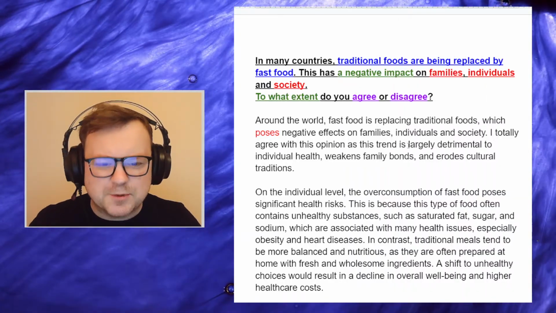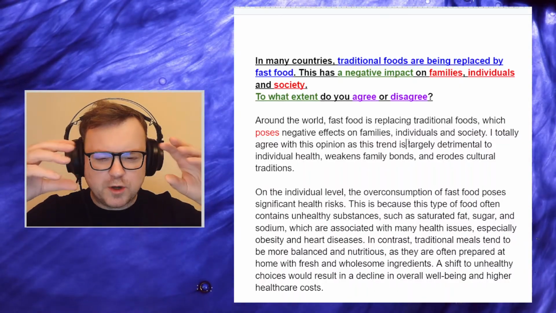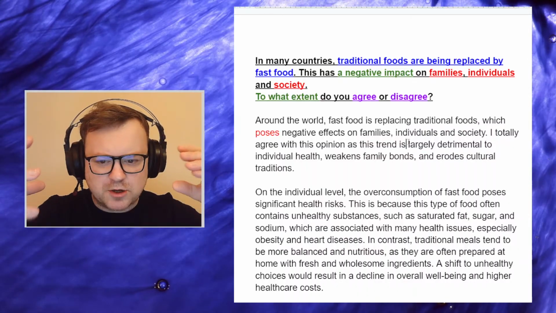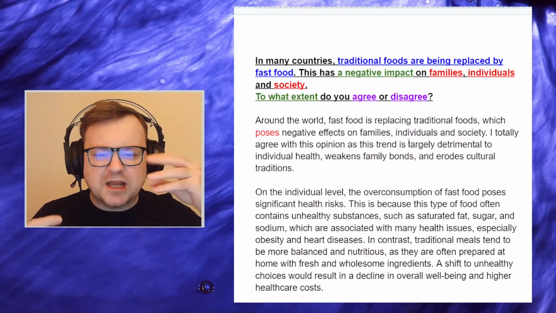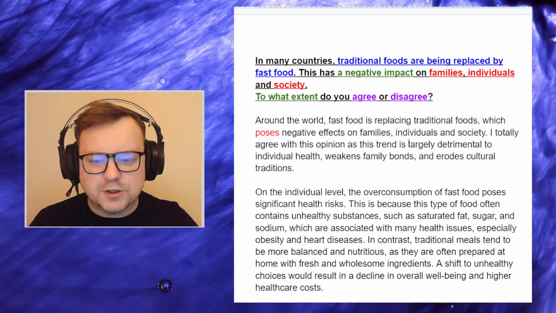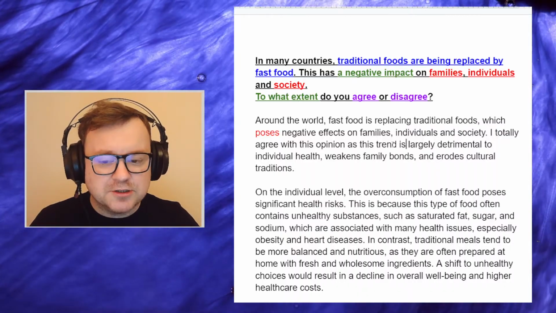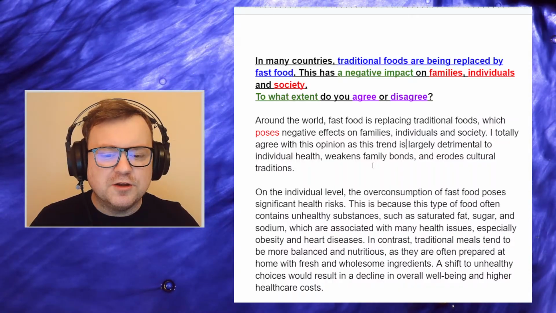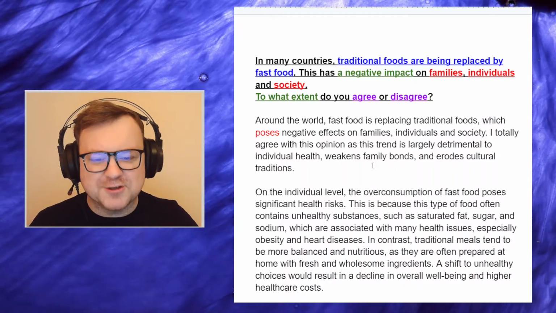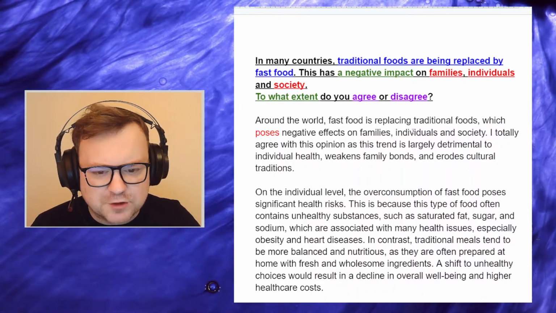And sometimes this happens when candidates are so focused on paraphrasing the question so directly. They think, okay, I can't use have because have is in the question. I need something different. And I would rather choose something wrong than repeat language. Repeating language that is accurate is better than having a greater variety but with wrong collocations. Something to keep in mind. But anyway, poses negative effects on families, individuals, and society.